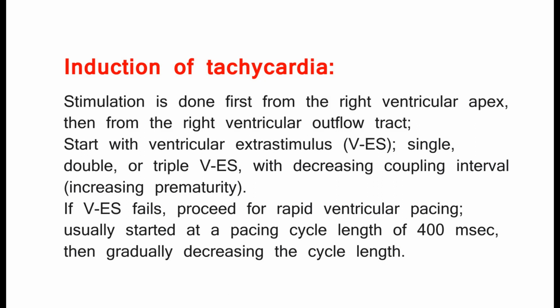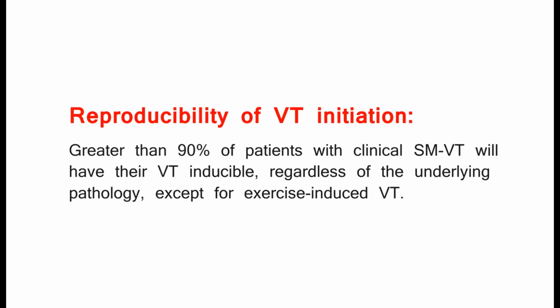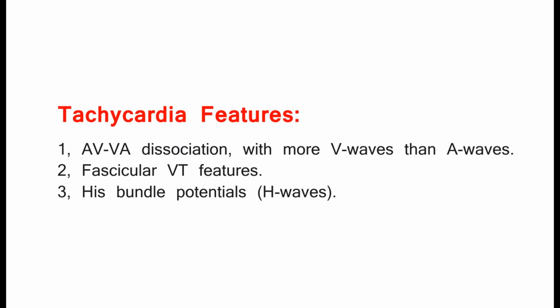Start with ventricular extrastimulus, VES, single, double, or triple VES, with decreasing coupling interval, increasing prematurity. If VES fails, proceed for rapid ventricular pacing, usually started at a pacing cycle length of 400 millisecond, then gradually decreasing the cycle length. Reproducibility of VT initiation. Greater than 90% of patients with clinical SMVT will have their VT inducible, regardless of the underlying pathology, except for exercise-induced VT.